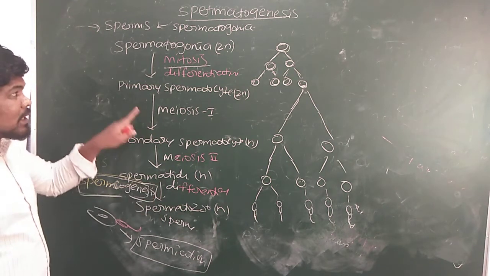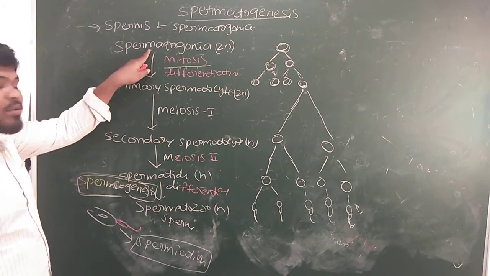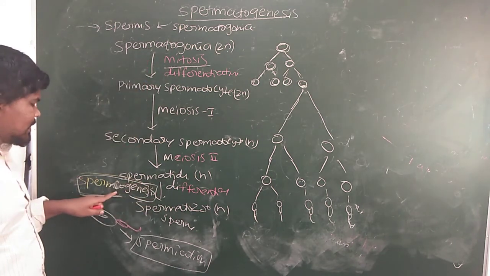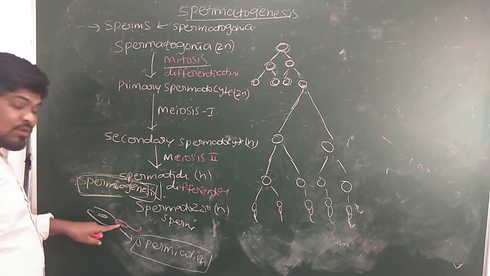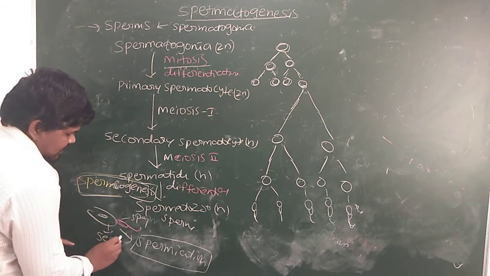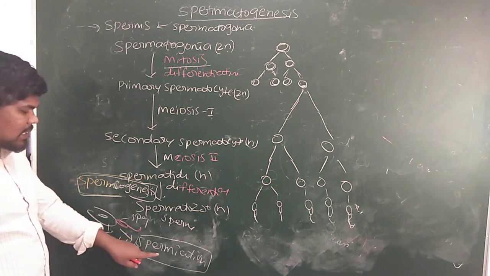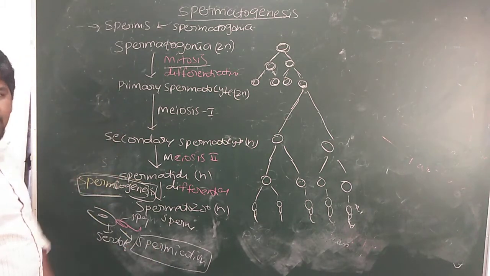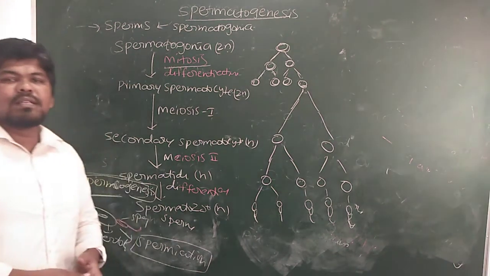Last step only. Spermatogenesis means the total complete steps. Formation of sperms from the spermatogonia is called spermatogenesis. Formation of sperms from the spermatids is called spermiogenesis. After that, the newly formed sperms are attached to Sertoli cells. This is a Sertoli cell. The release of sperm from Sertoli cells into the seminiferous tubule is called spermiation. Spermiation is different, spermiogenesis is different, spermatogenesis is different. That is about the spermatogenesis, which leads to formation of sperms.